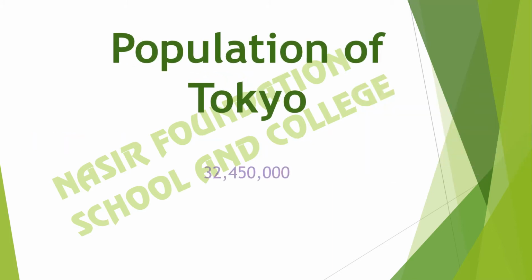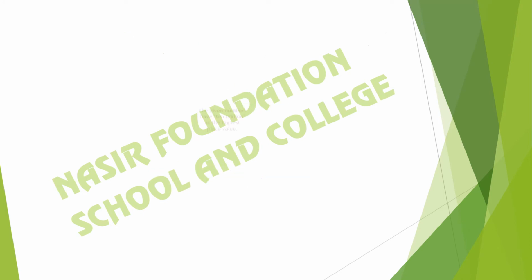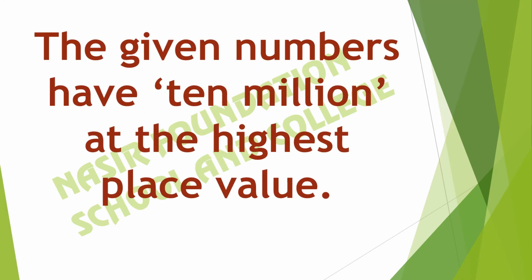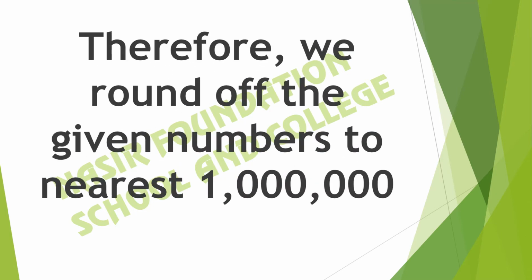Population of Tokyo is 32,450,000. As the given number has 10 million at the highest place value, we round off the numbers to the nearest million.